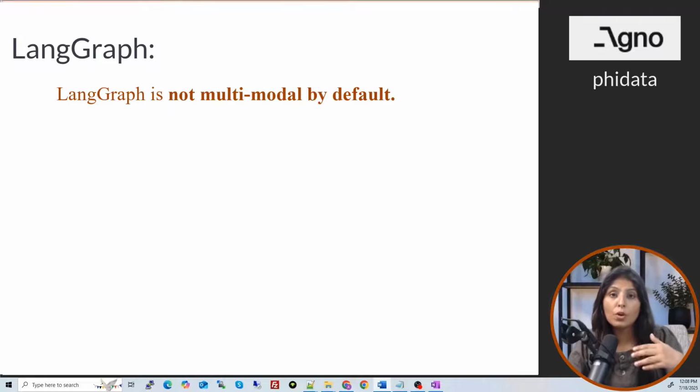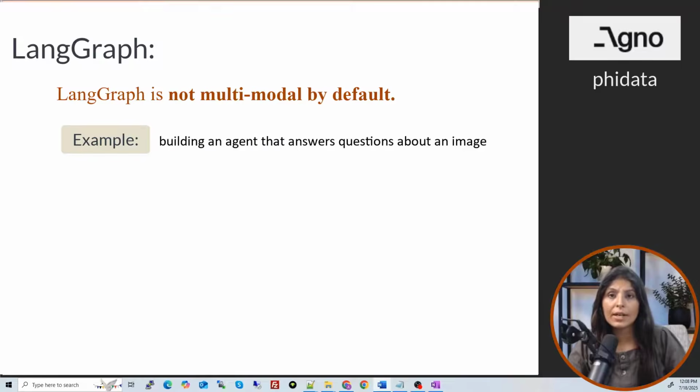Means if you want to build a multimodal agent using LangGraph, by default, LangGraph does not support that, but we can write our custom code, then integrate it with our LangGraph, and then we can make it a multimodal agent. Let's see it with an example. Let's say you want to build an agent that answers questions about an image. To do this in LangGraph, first we need to use a multimodal model like GPT-4 Vision or any other model which is image capable.